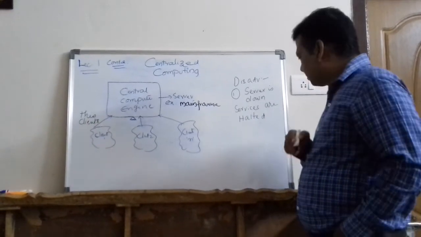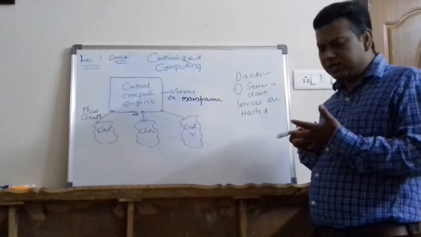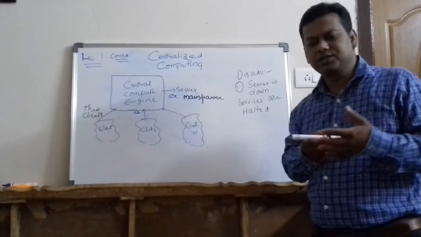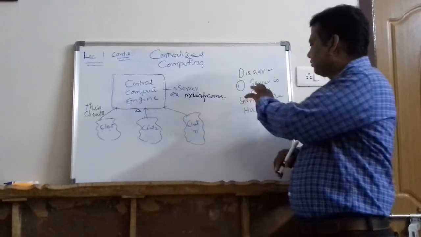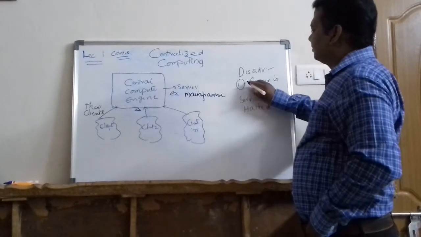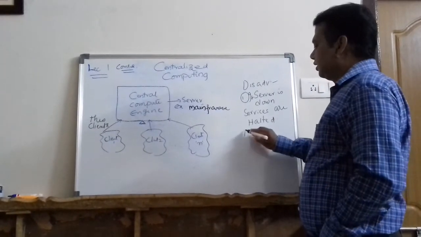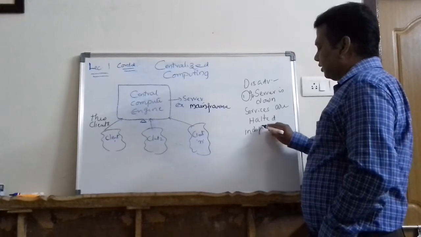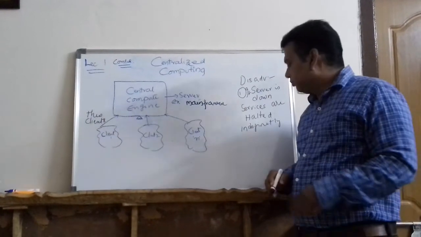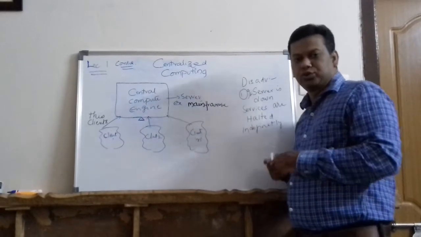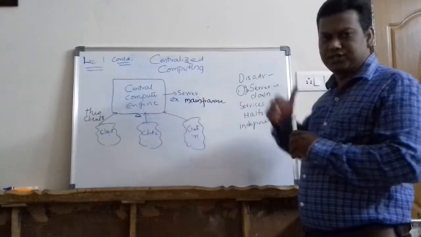In today's applications, in today's requirements, we want availability. We are not in a position to wait. If someone says, boss, Gmail is down for 2 days, will you accept it? No. So if the server is down, services will be halted indefinitely. Indefinitely means maybe 2 days, 4 days, or 10 days, God knows. And meanwhile, I am not in a position to wait. So this is a major flaw, a major disadvantage of centralized computing.